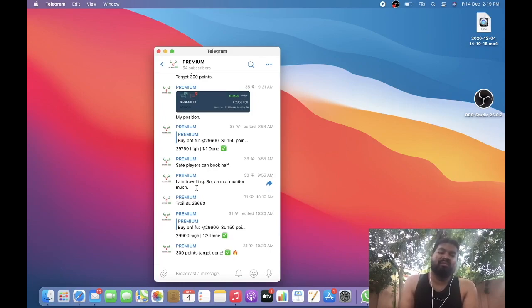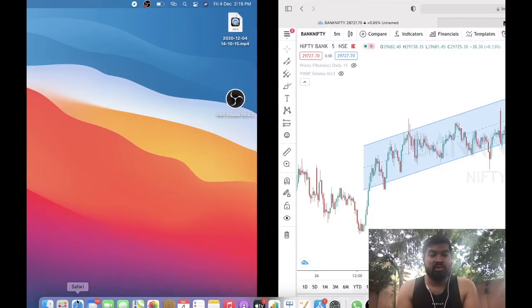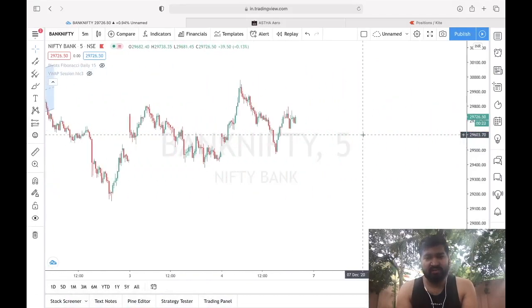But meanwhile, when I get some opportunities, I do trade on previous days' analysis. Yesterday I analyzed and got that pattern, which is my favorite pattern, so I took a trade today; otherwise I am not into trading much. And then you can see at 10:20, within 1 hour of our trade, we got 300 points in Bank Nifty. Remember, 300 points. That is a very huge move in Bank Nifty.